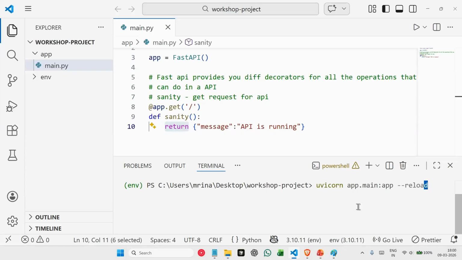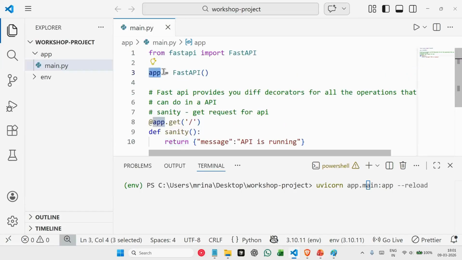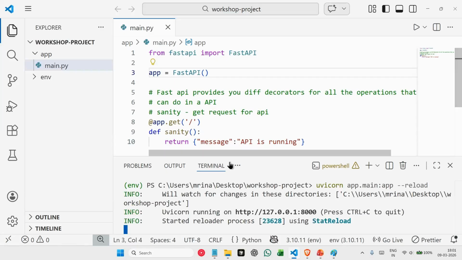Now what we are doing here is we are telling Python, go into our app folder which we have created here. Inside our app folder we have the main file main.py, and from that run this app. This is our FastAPI application, which is named app. So it is going there and running that. And since we are saying --reload, what it basically does is whenever you have any changes in your file, it automatically runs that server again. Let's run this and see what happens.